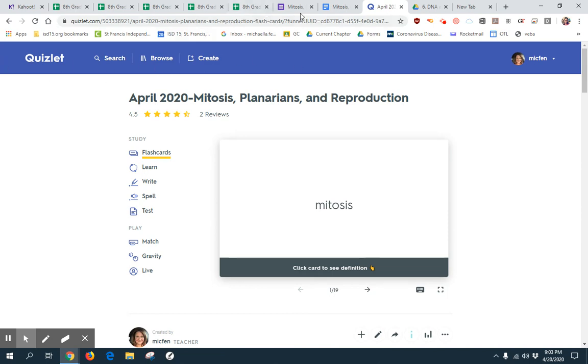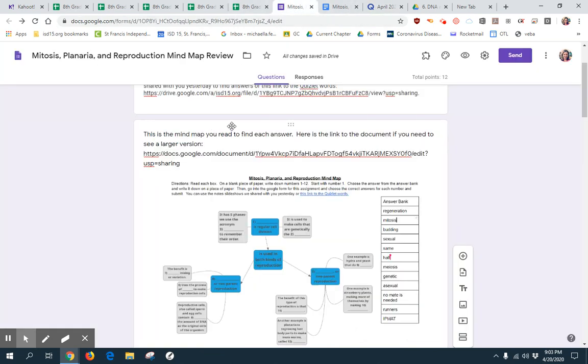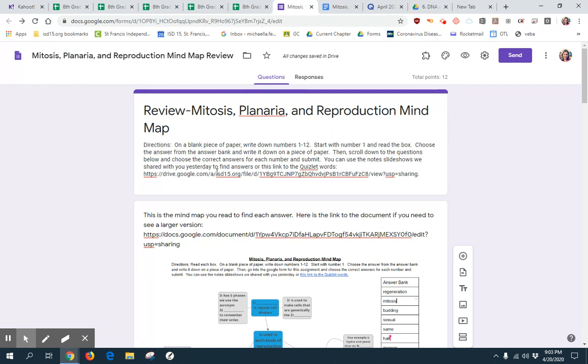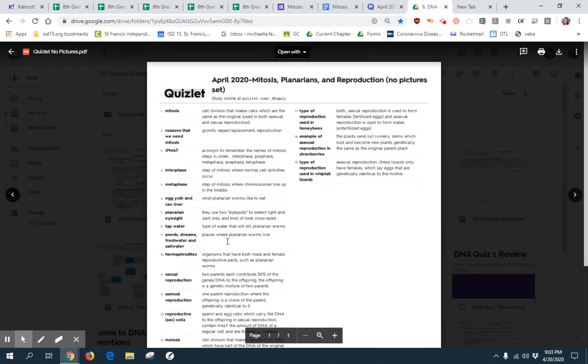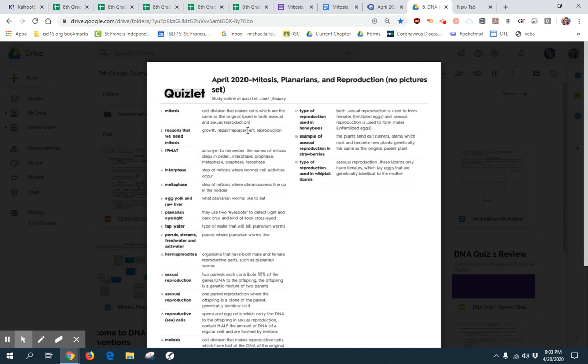You can either go to Quizlet if you have that on a device, or I posted the link up here too. You can click on this link. It should be highlighted in your form, and that would take you to the page. It has all the Quizlet words here kind of printed out. Some people were printing this. If you happen to have a printer that works at home, that would be great. Otherwise, some people were just writing it out too. So this is where your answers are from the Quizlet. You will want to make sure you have either studied that or written these words down. That was yesterday's assignment before you try to start today's.